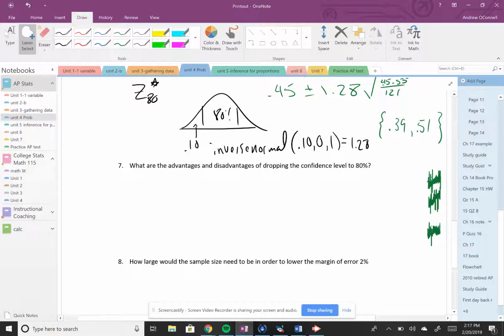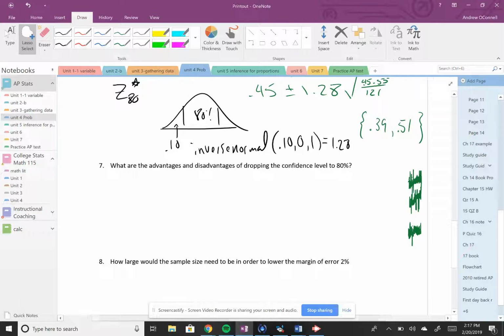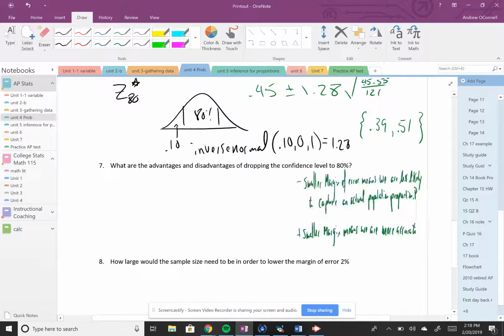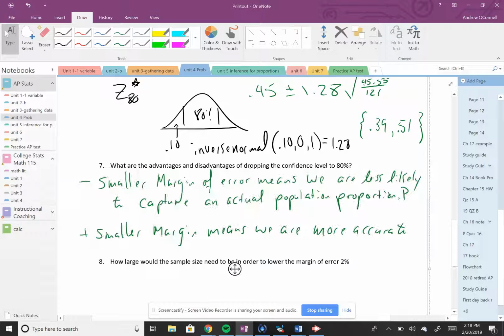So 7, what are the advantages and disadvantages of dropping that confidence level to 80? Well, our margin of error gets smaller. So the thing is, if we have a smaller margin of error, there's a better chance that we miss the true population proportion, but we're also being a little bit more accurate too. So no matter what, we have a smaller margin of error. We are less likely to capture the actual population proportion, p, but also we're going to be a little bit more accurate.